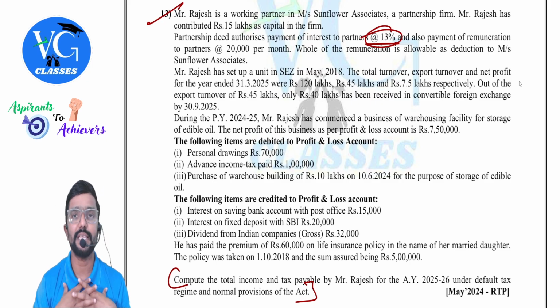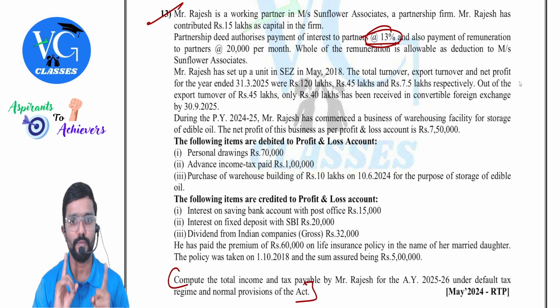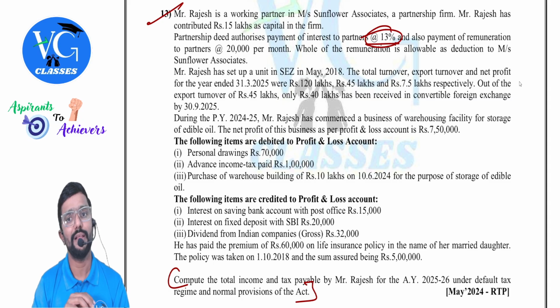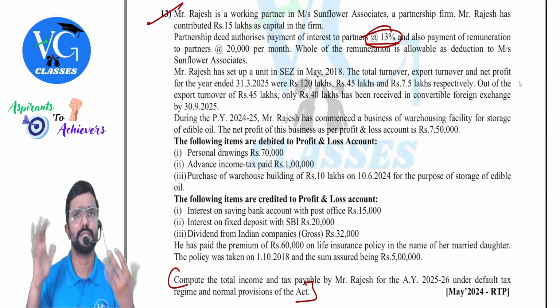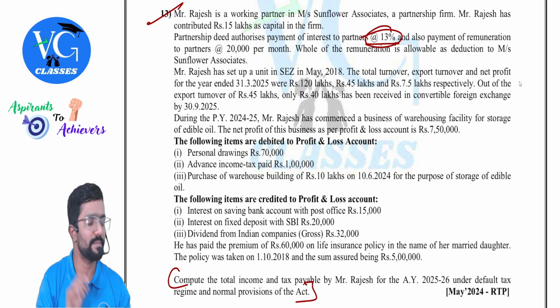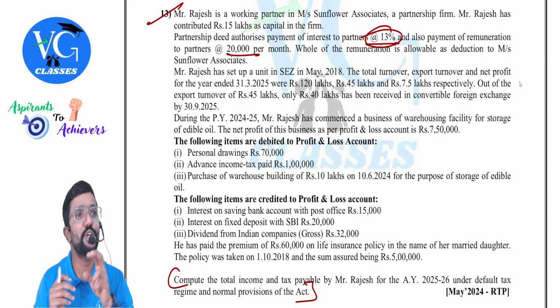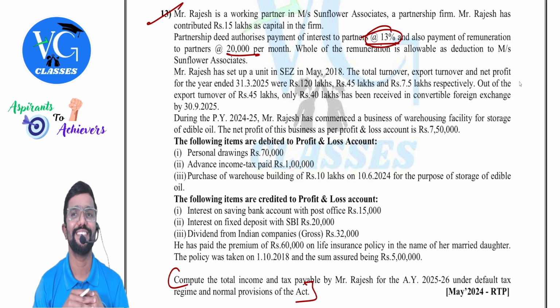So for Rajesh, how much is taxable? 12%. Under which head? PGBP. Okay. Remuneration 20,000 per month and is a working partner, guys. Whole of the remuneration is allowable as deduction to Sunflower Associates. Means 40B, full remuneration is allowed. So how much is taxable for Rajesh now? 20,000 into 12. Under which head? PGBP. There is no employer-employee relationship between partner and partnership firm.